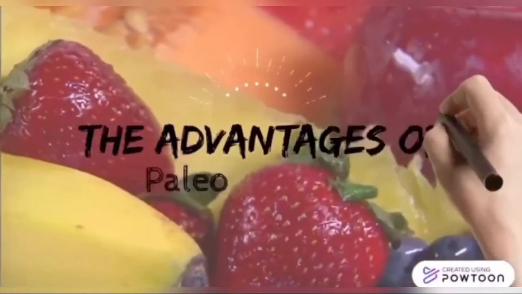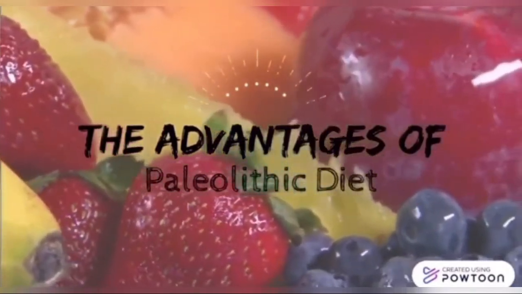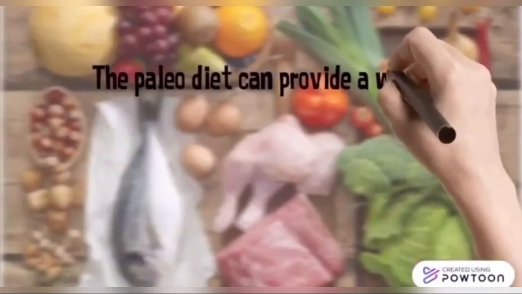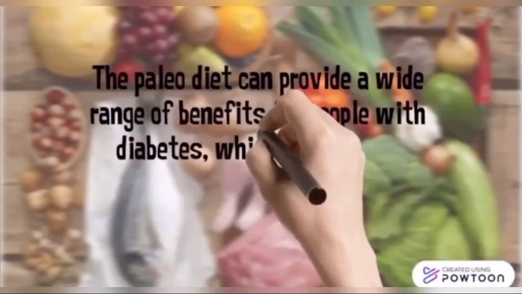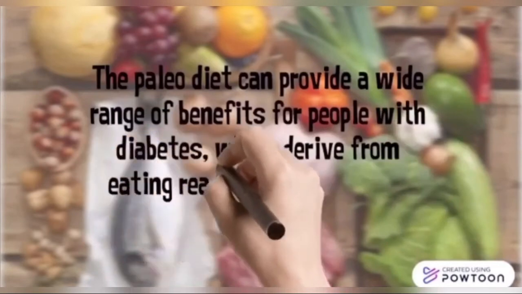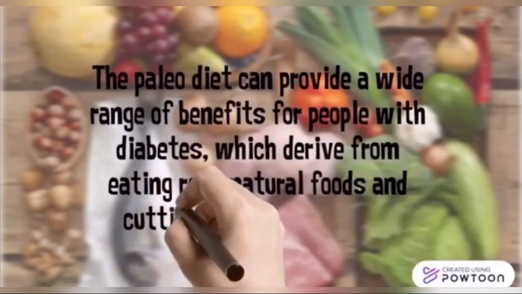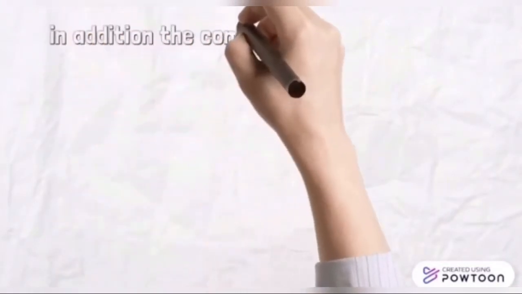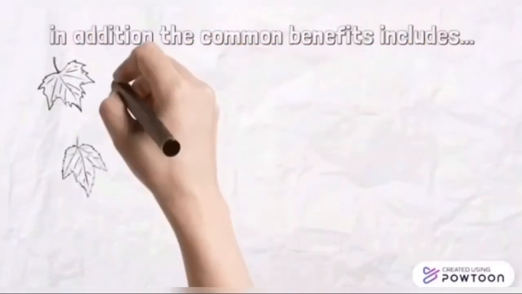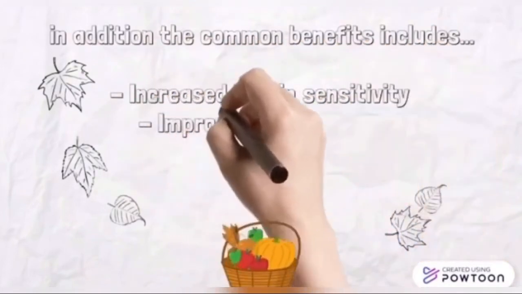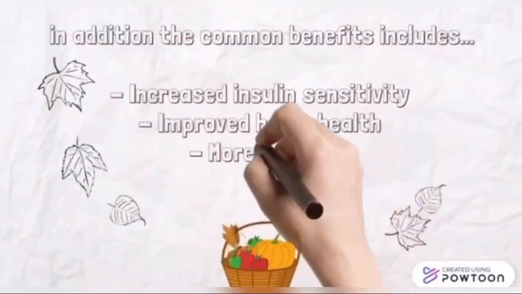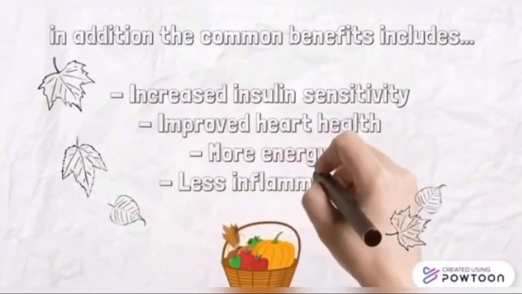The advantages of Paleolithic diet. The paleo diet can provide a wide range of benefits for people with diabetes, which derive from eating real, natural foods and cutting out processed foods. In addition, the common benefits include increased insulin sensitivity, improved heart health, more energy and less inflammation.